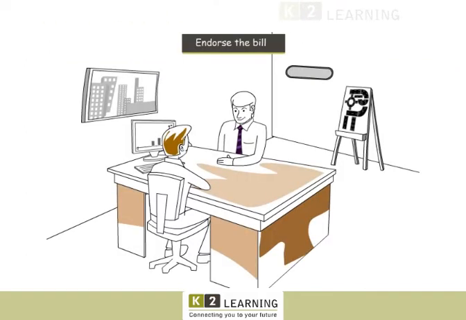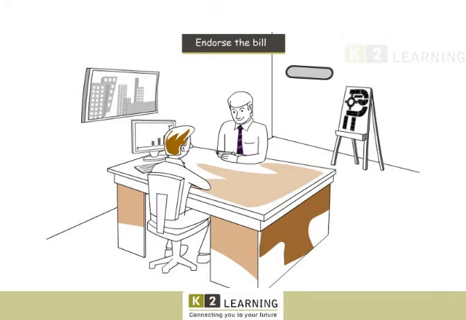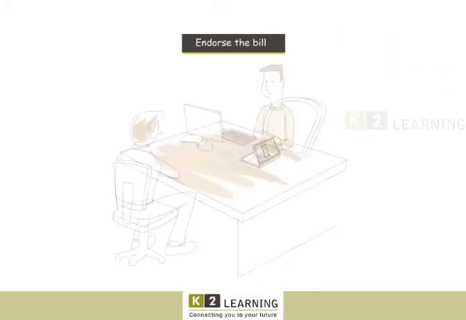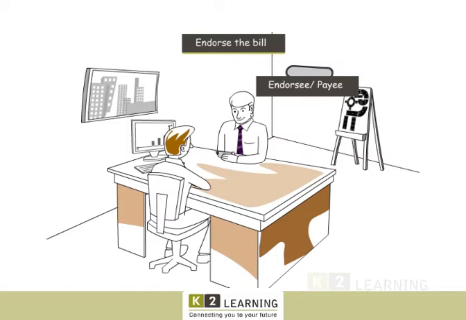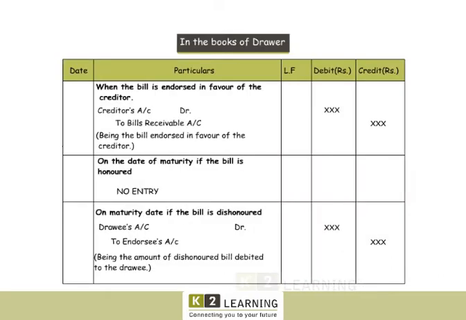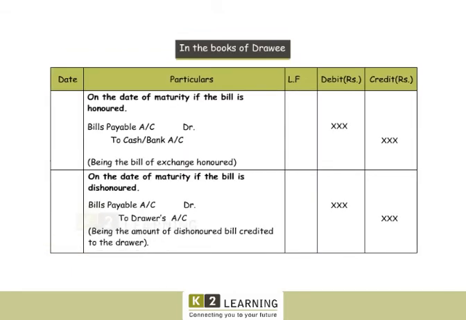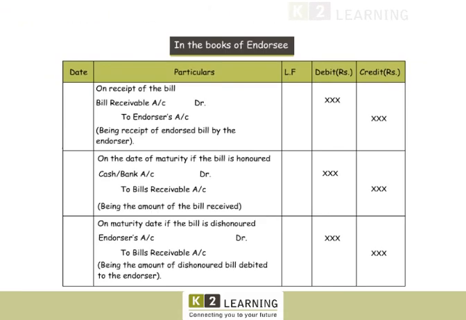In case of an endorsement, the endorsee receives the payment on the maturity date. The person who endorses the instrument is called the endorser. Hence, the endorsee is the payee. These are the entries in the books of the drawer. These are the entries in the books of the drawee. And these are the entries in the books of the endorsee.